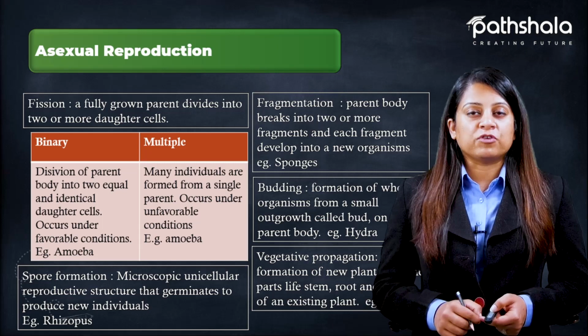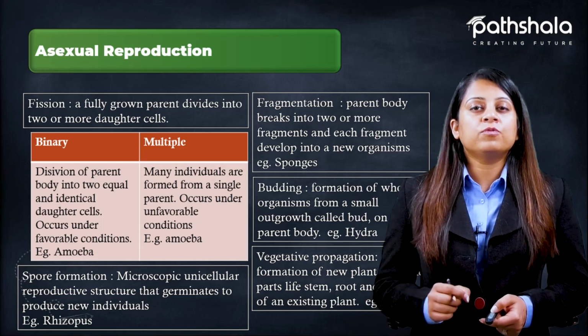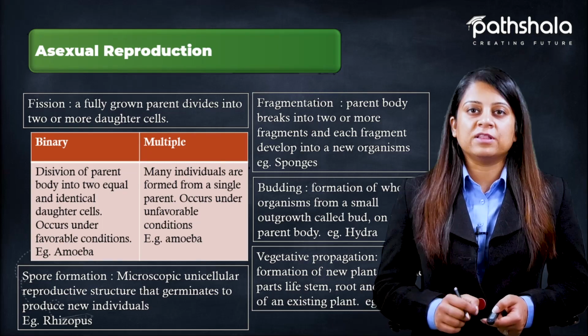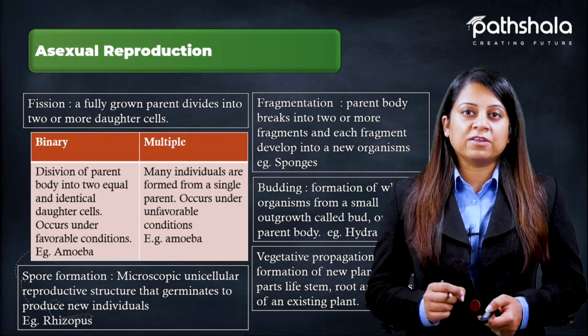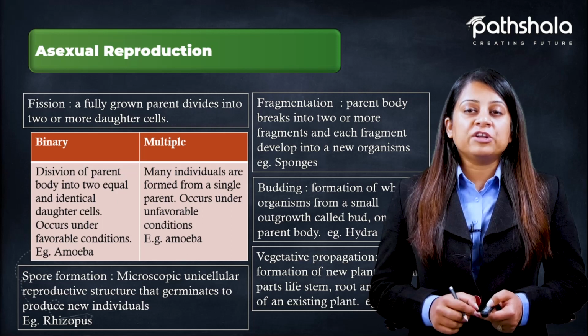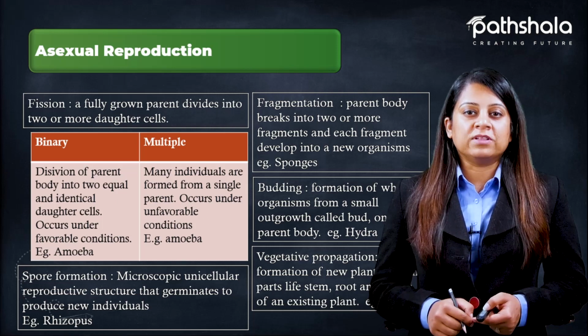Next is spore formation. Spores are minute structures that are found in plants. Now these microscopic unicellular reproductive structures germinate to produce new individuals.